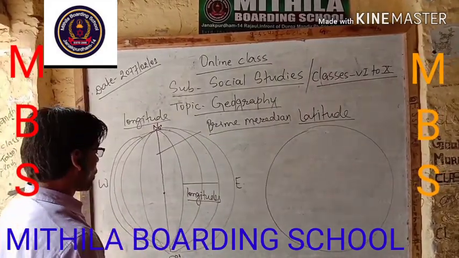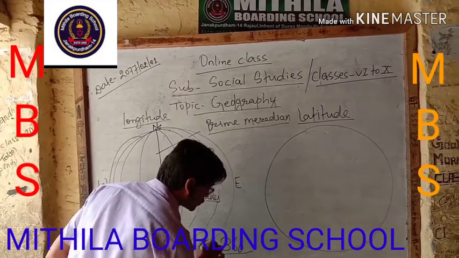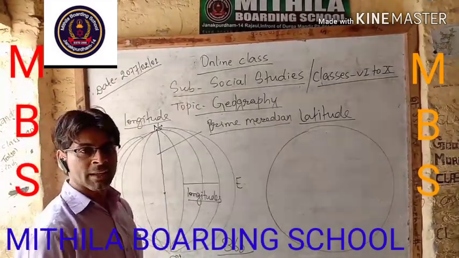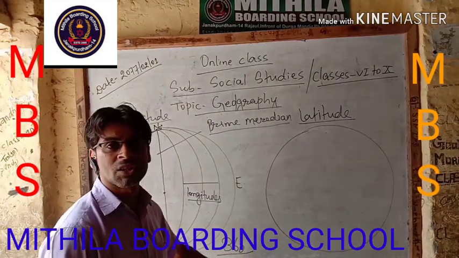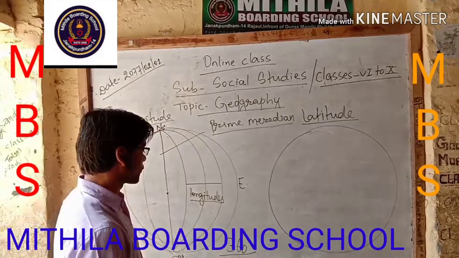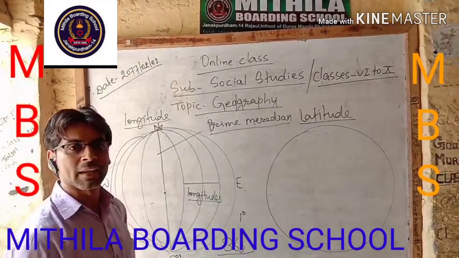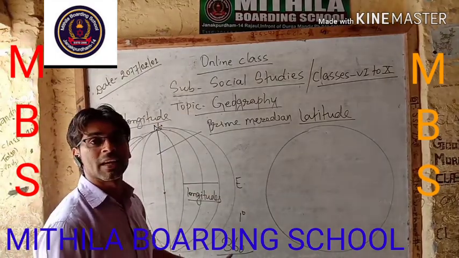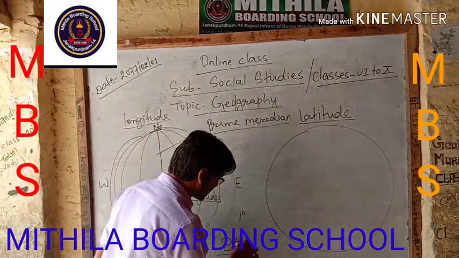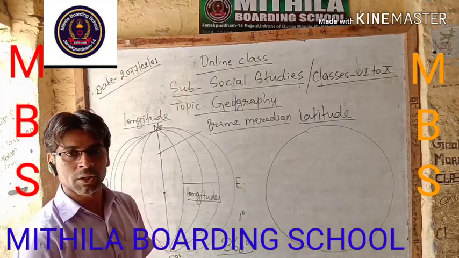There are altogether 360 longitudes. Every one longitude comprises 1 degree of angle. It means there are 360 degrees of longitude on the earth.